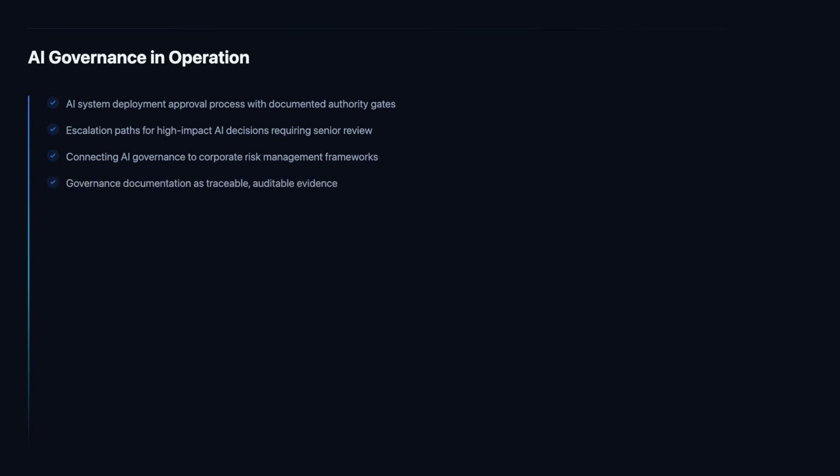Every significant governance decision, an AI impact assessment approval, a risk acceptance, a deployment authorization, a nonconformity resolution, must be captured as documented information. This documentation serves 3 purposes. It creates the institutional memory of governance decisions. It provides the evidence trail that internal and external auditors rely on, and it demonstrates to regulators that AI governance is systematic and not ad hoc.